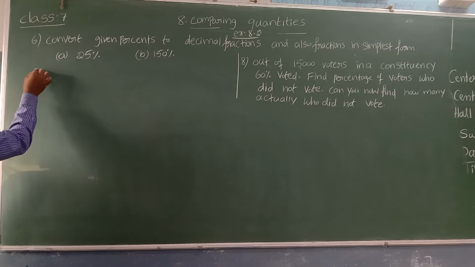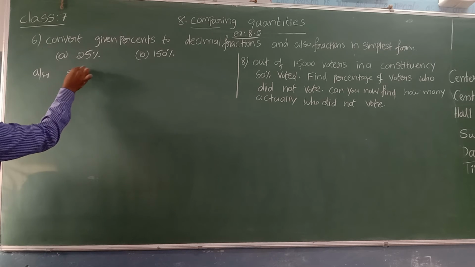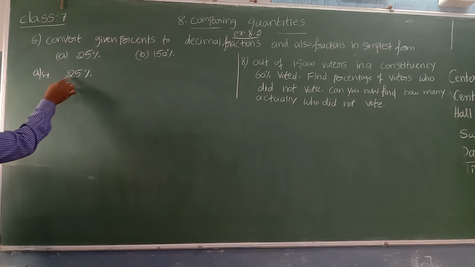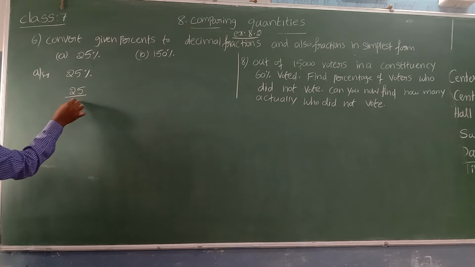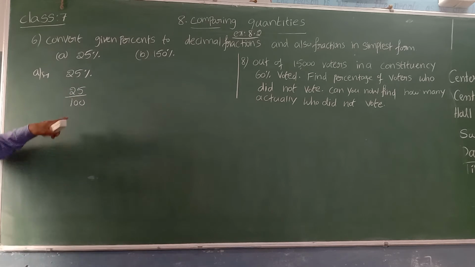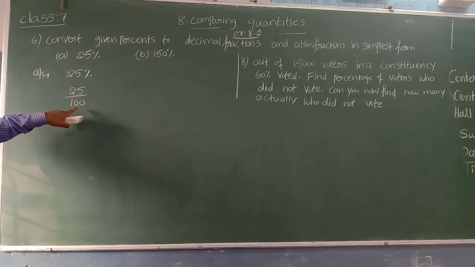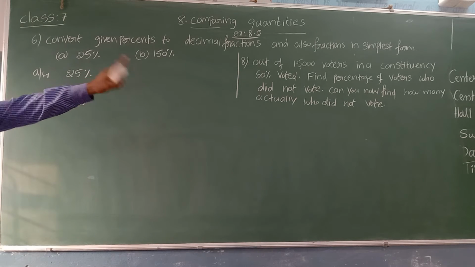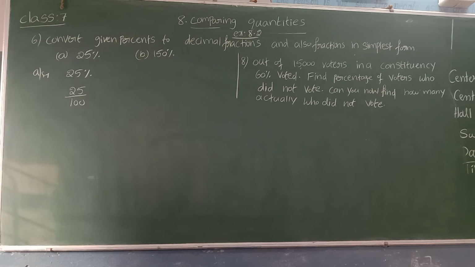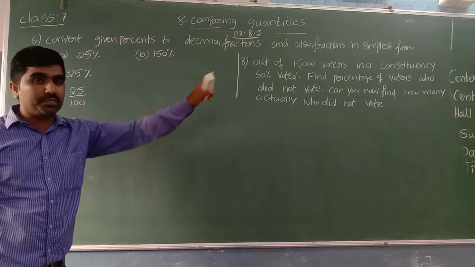Let's see one example here. A1, solution one. They said 25 percent. 25 percent means 25 out of 100. Yes, we converted it to a decimal fraction; the denominator is an exponent of 10. Now this decimal fraction we are asked to convert into simplest form, lowest form. What is meant by simplest form?